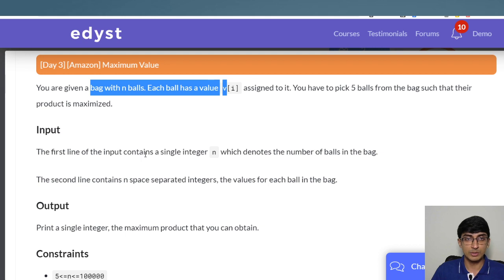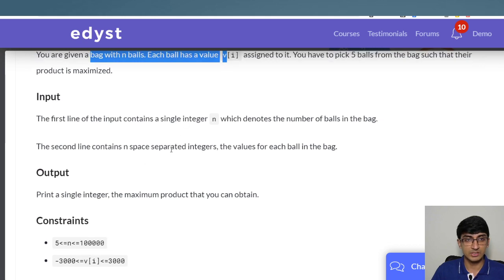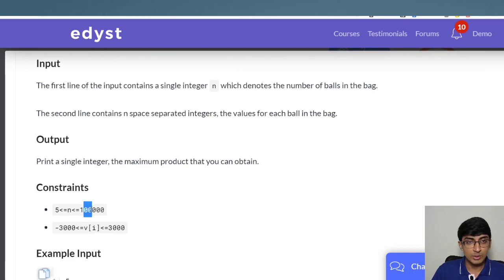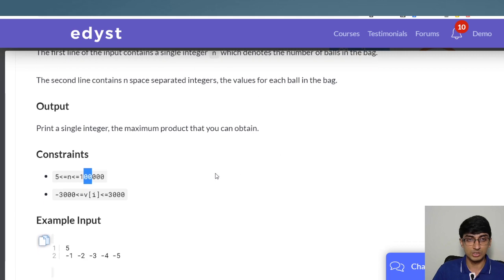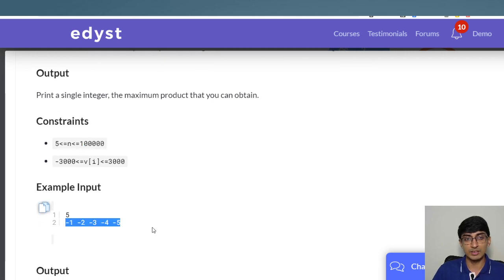The first line of input contains a single integer n, and n can go up to about 100,000, so that's 10 raised to 5. There's no chance of generating all the possible combinations, because 10 raised to 5 choose 5 would be way too many combinations to even figure out. If we are given only 5 numbers, then we know for sure those are the 5 we have to select. We can't take more than that.